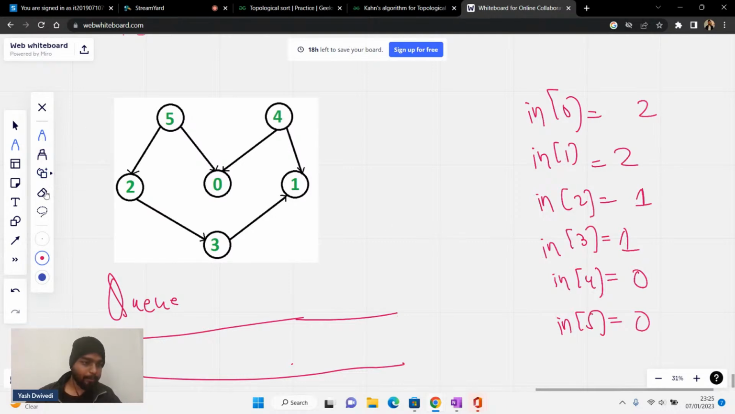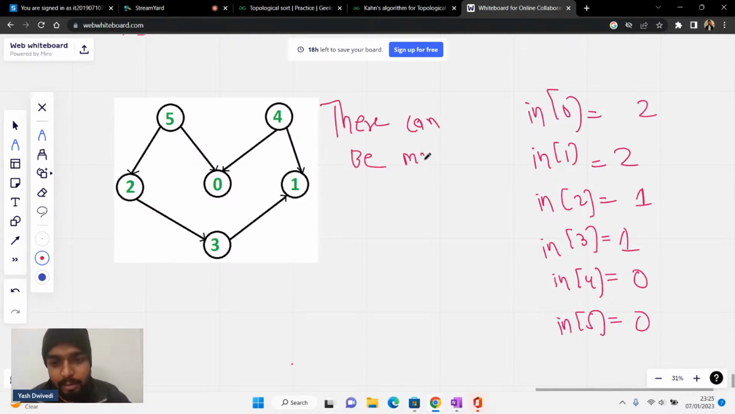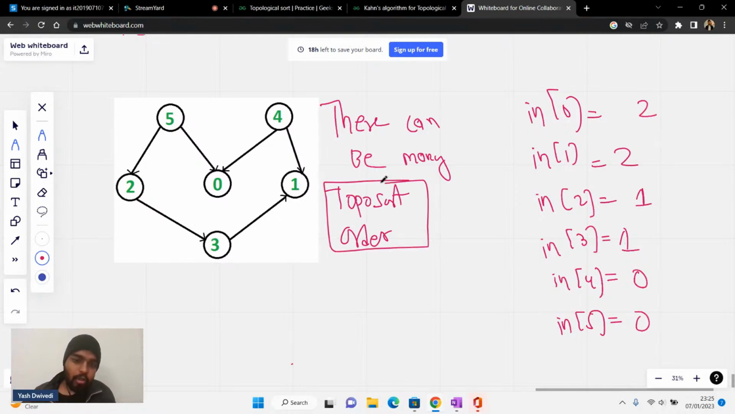Okay, I am basically saying that there can be many topo sorts, many topo sort orders. If I talk about normal sorting, there is only one ascending order or one descending order. But in topological sorting, there can be many orders.